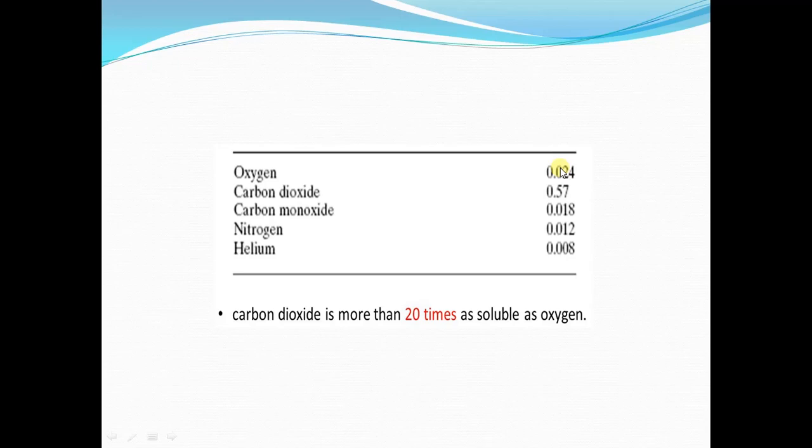Second thing is, if the solubility coefficient is greater, then the pressure exerted by the gas in the tissues will be less. So that's why carbon dioxide, which is more soluble in the tissues, exerts a less partial pressure in the body tissues as compared to oxygen, and this we are going to see shortly after a few slides.